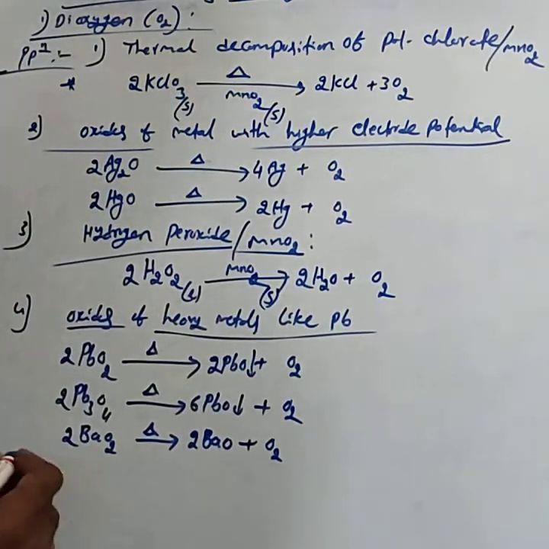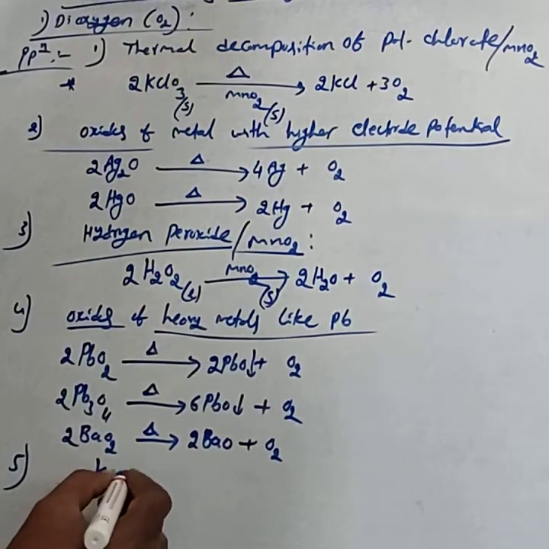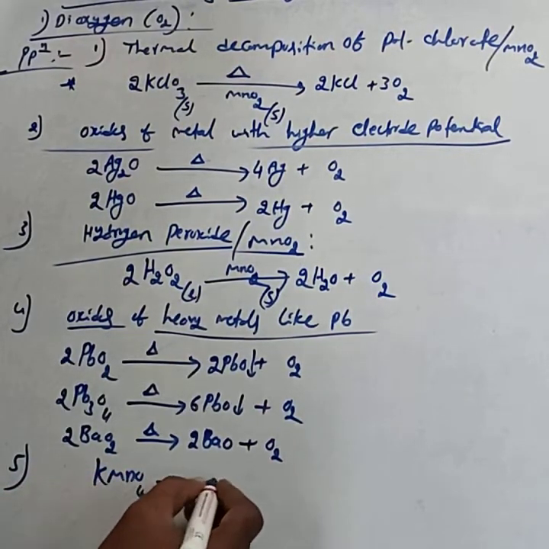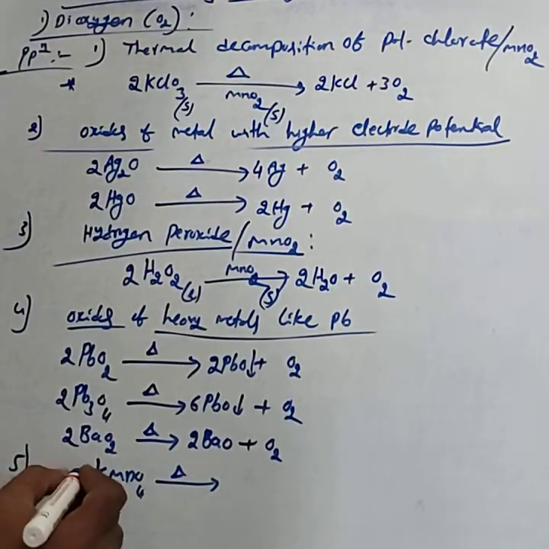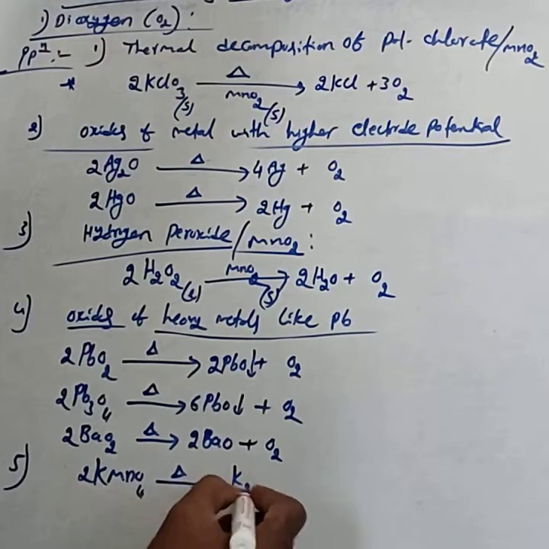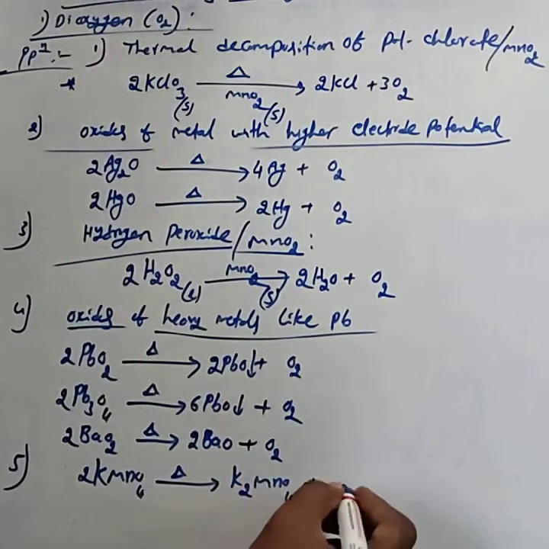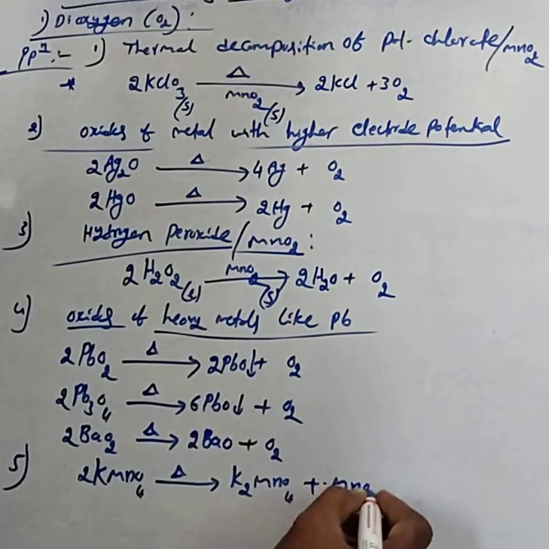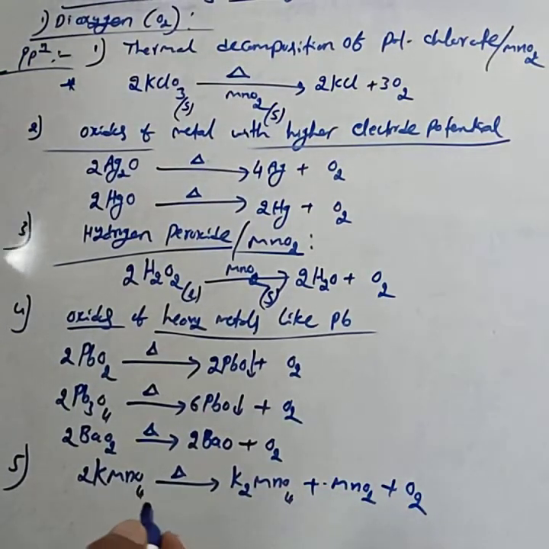In our syllabus it is not mentioned, but it comes under the d-block: KMnO4, potassium permanganate, on decomposition gives K2MnO4, potassium manganate, MnO2 and O2.